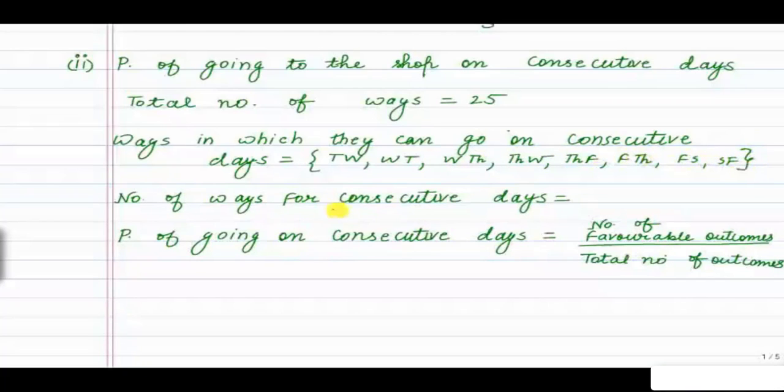So number of ways for consecutive days, these are 8 in number. So probability of going on consecutive days is equal to number of favorable outcomes divided by total number of outcomes. So number of favorable outcomes here is 8 divided by total number of outcomes 25. So 8 by 25 is the required probability.